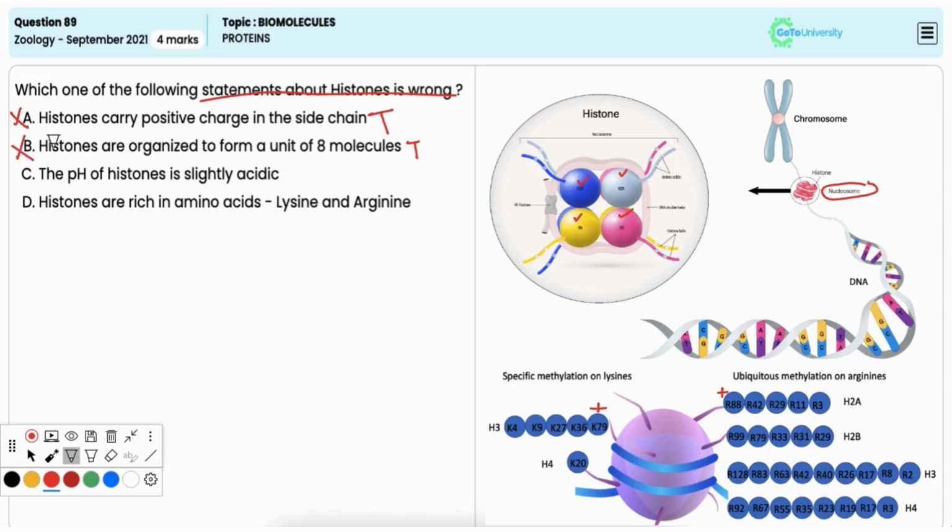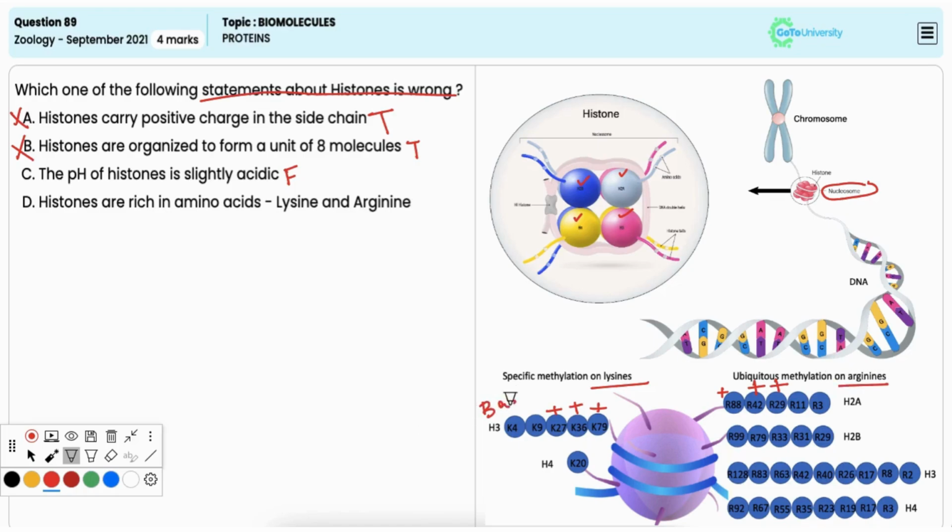Option C, the pH of histones is slightly acidic. It is wrong statement regarding histone because histones are basic in nature and not acidic, as they are rich in basic amino acids such as lysine and arginine. Hence, it is the correct option.